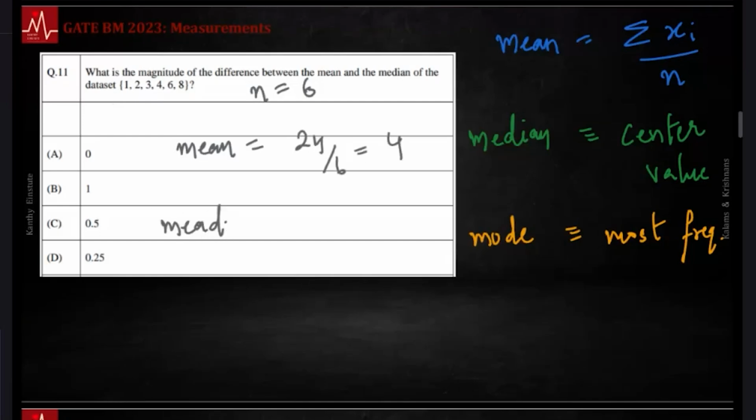For a median, if there is an odd number of terms, this is the center value. Right now we have an even number of terms, so this is the average of the two center values. Because there are 6 terms, this is even. There is no one middle value, so it is the average of the two center terms, and happens to be 3 plus 4 by 2. That is 3.5. The difference between them is 0.5.